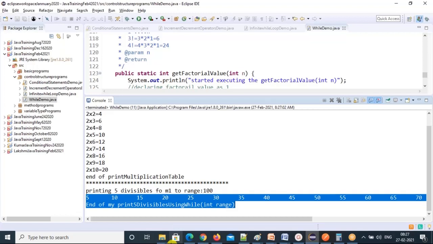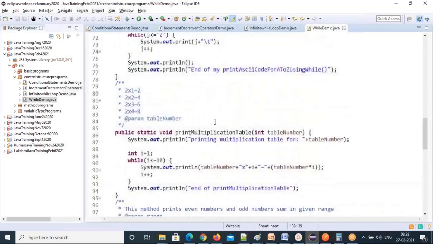The while loop is iterating. Inside the while loop, the if condition statement is filtering your numbers in the group of values. Whichever one you want, you pick that one only with the if condition. Filtering is done with the if condition. Iteration is done by loops. Clear? Any doubts? Next one.